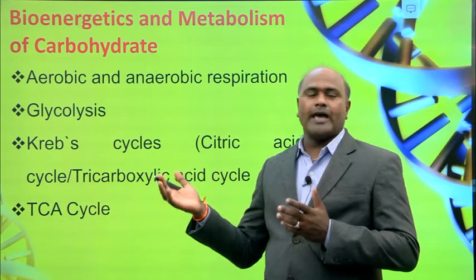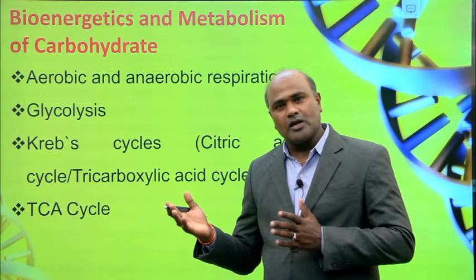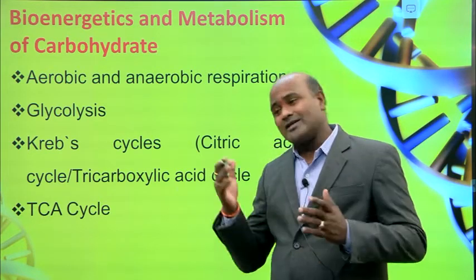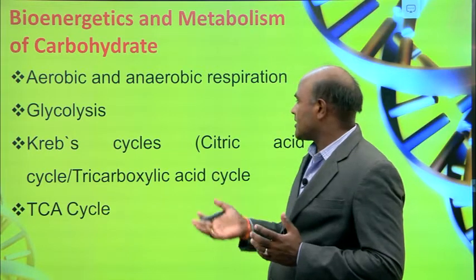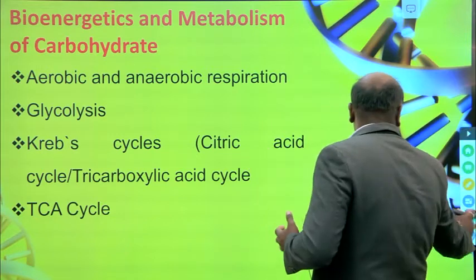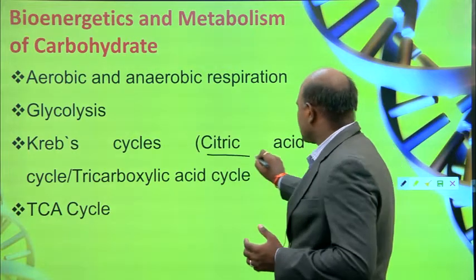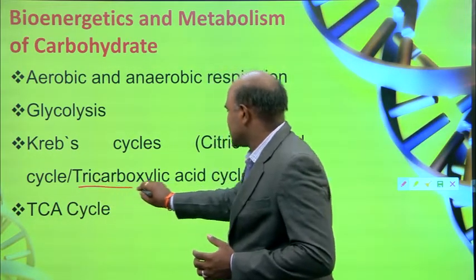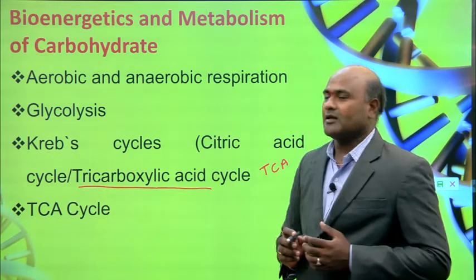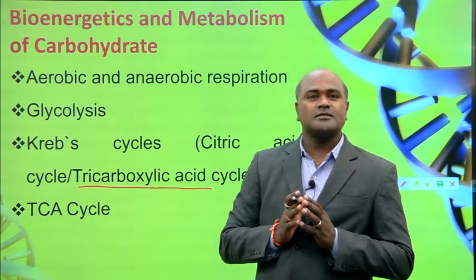In the previous lecture I mentioned what aerobic and anaerobic respiration are, what glycolysis is, how it helps in the glycolysis process, and then the Krebs cycle. The Krebs cycle is nothing but the citric acid cycle. Usually we call it the TCA cycle. So the Krebs cycle is the TCA cycle, the citric acid cycle.